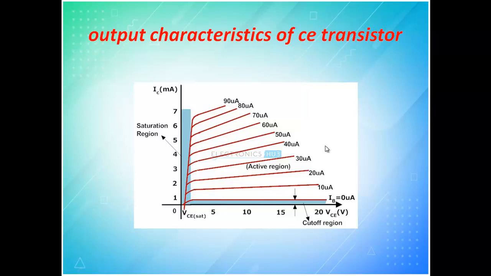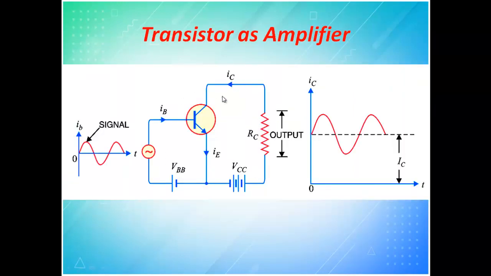You might have studied common base output characteristics, where the lines are straight, whereas in common emitter it is linearly increasing. So try to understand that only if the line is like this can you go for amplification. Output characteristics is drawn between collector current and the collector to emitter voltage. When you say output characteristics, what is the output here? This side we call input, this side we call output.